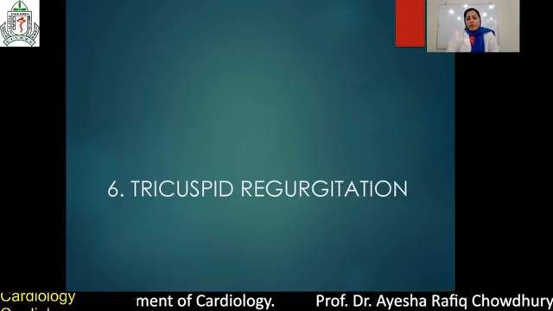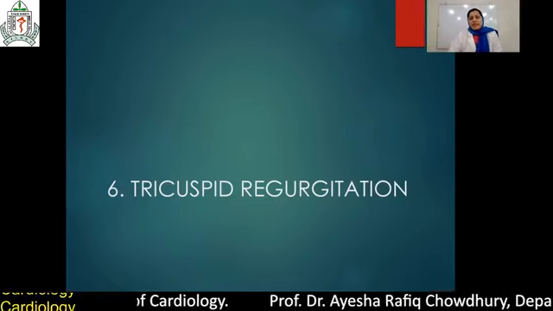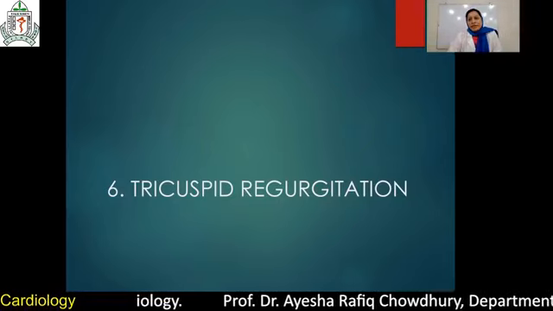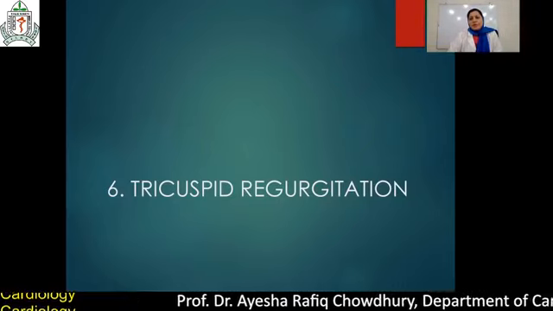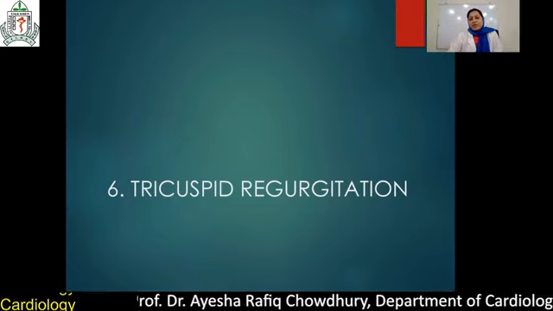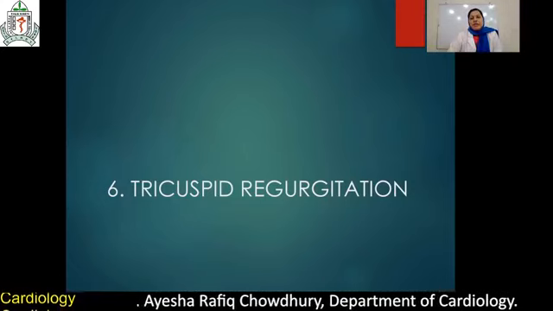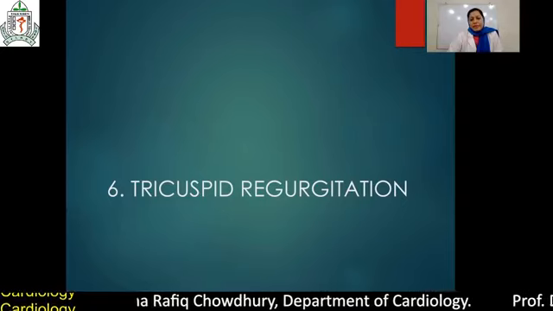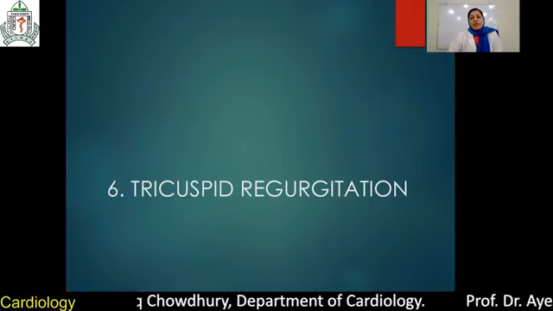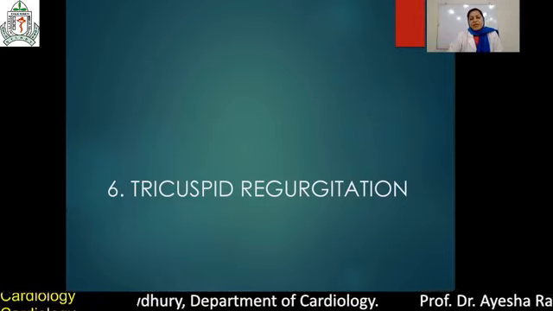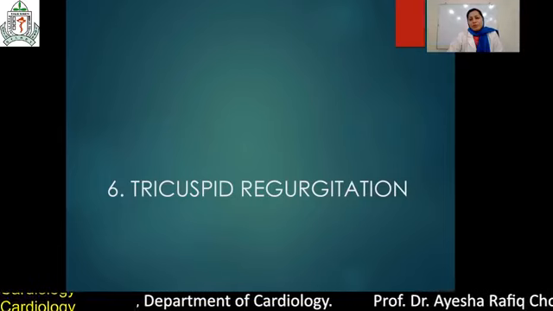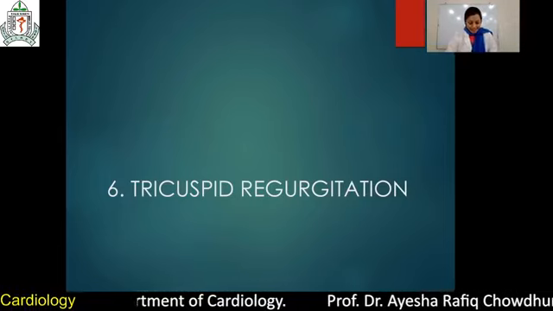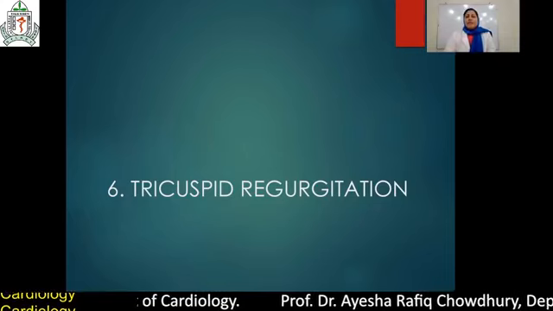So try to memorize what I have told you already. If you find any difficulties, please come to my department and I will try my best to describe these things elaborately, and if I get any patient of mitral stenosis, I will try to inform you, but now I think it is very difficult. So thank you all.